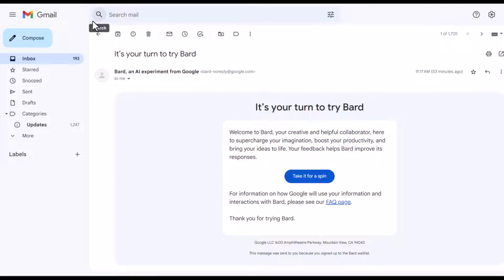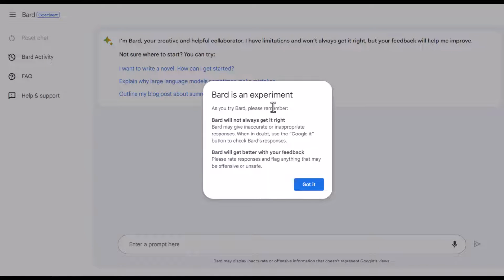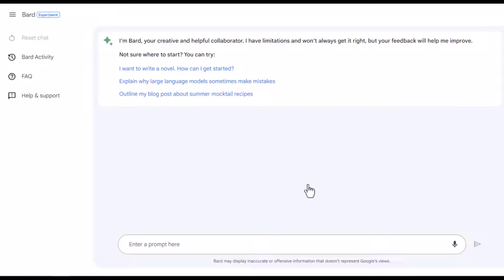So I recently signed up to try Google's Bard. As you know, Google is creating their own AI, and I've been recently accepted in the program to actually test the experimental feature. So Bard is an experiment, so it will get some things wrong, it will get some things right. And what I'm going to do is to actually test Bard against ChatGPT to some extent.